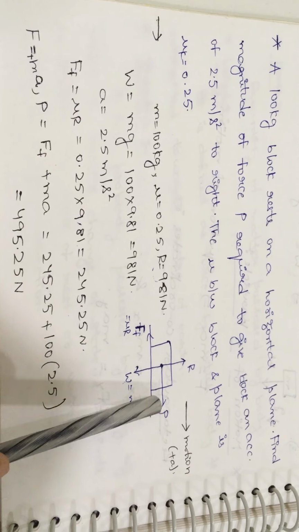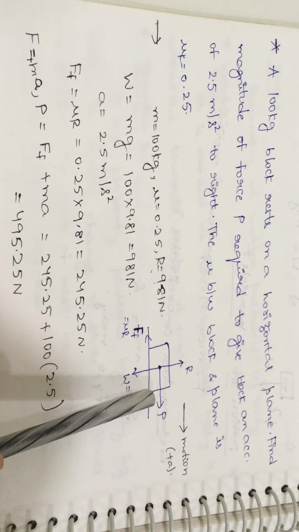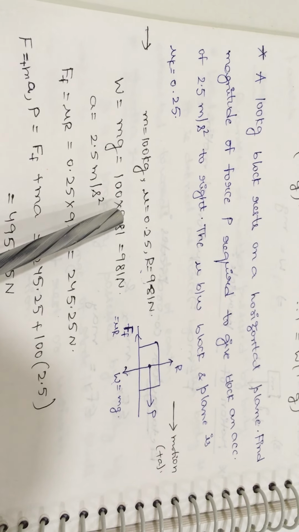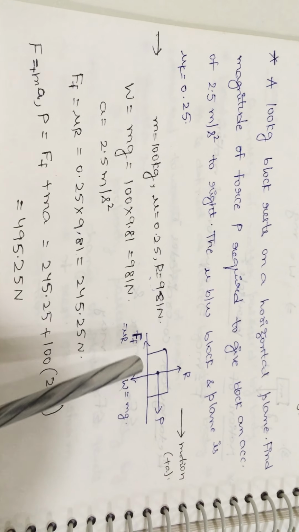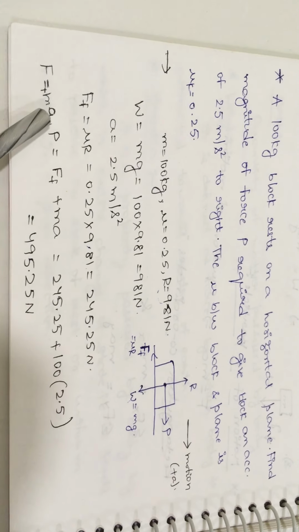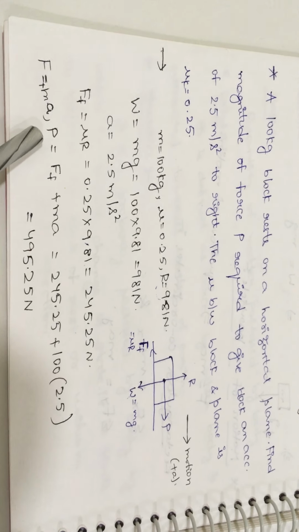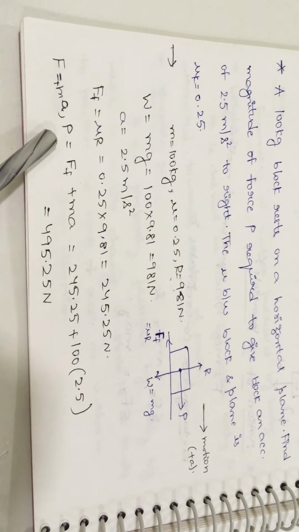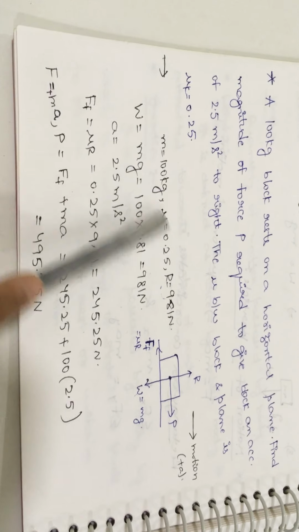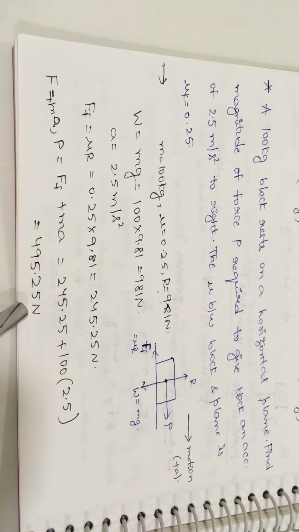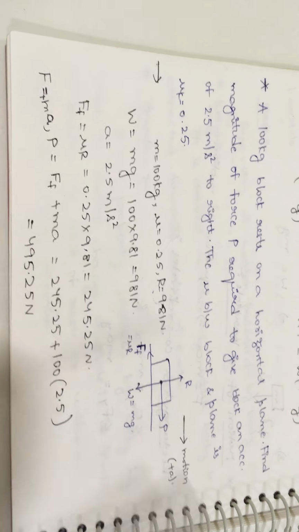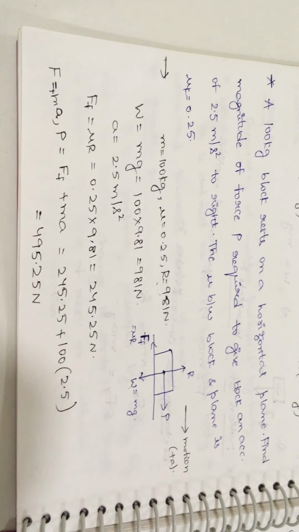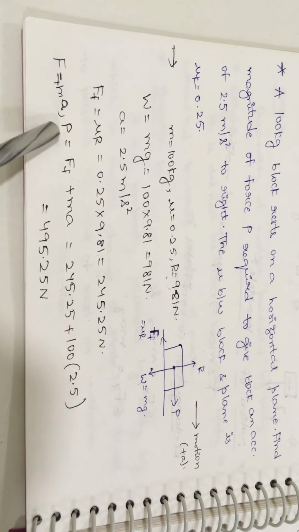So here one force P force which is acting towards the positive x direction. So plus sign for the P force. Next FF is acting towards the negative x direction. So minus sign. So P minus FF is equal to plus ma. From that equation you make subject P value. We need to calculate the P force magnitude value only. So make subject P value and substitute all the calculated values in that equation. You will get the value for the P force. So this is the problem, free body diagram and formulas, and according to Newton's second law we have calculated the P force.